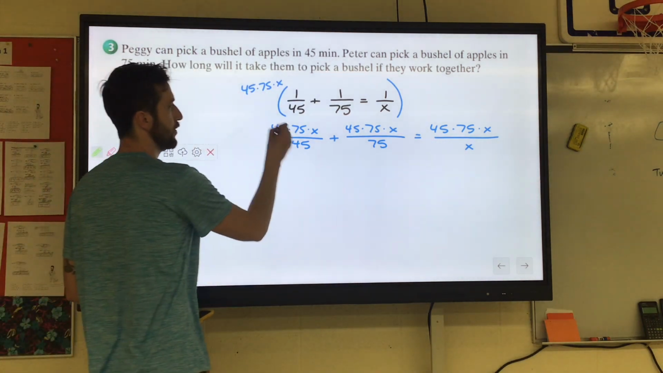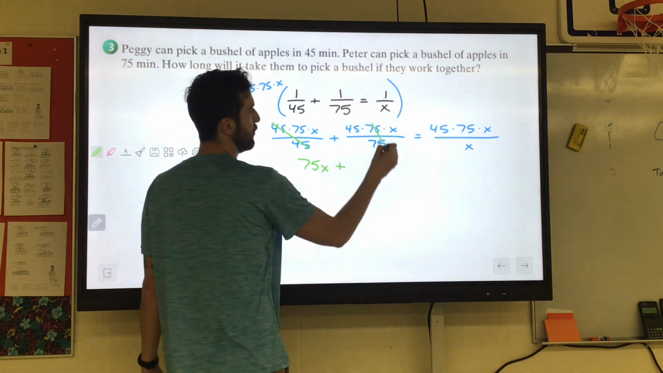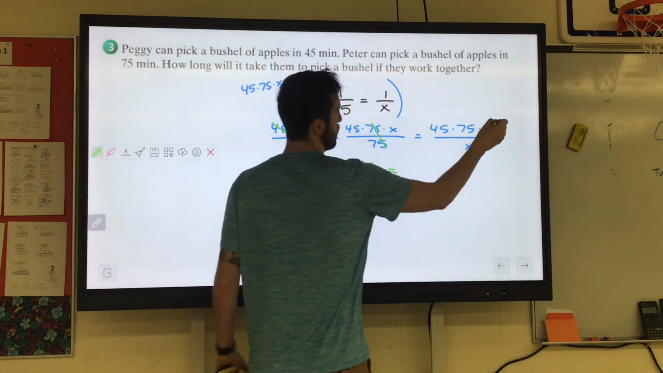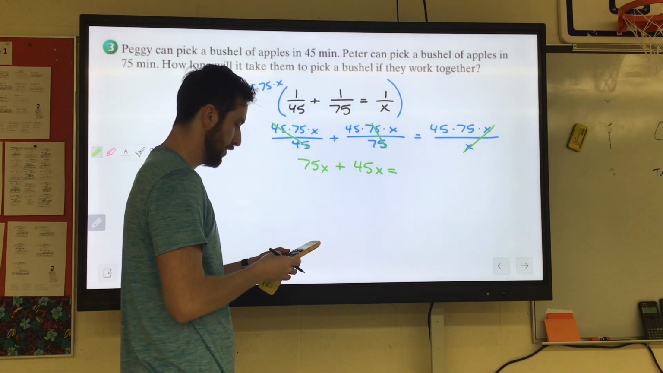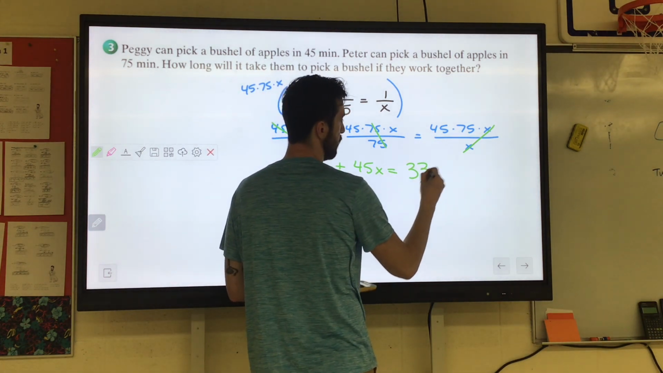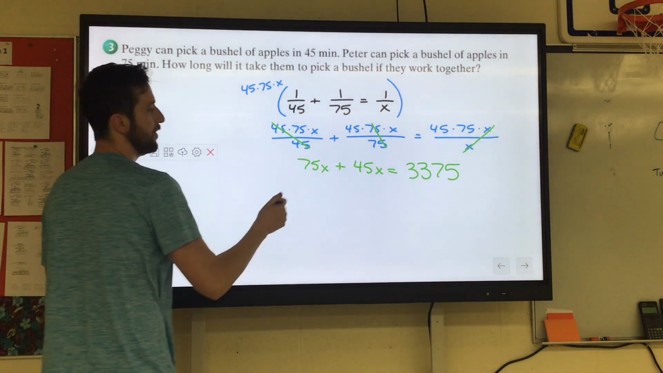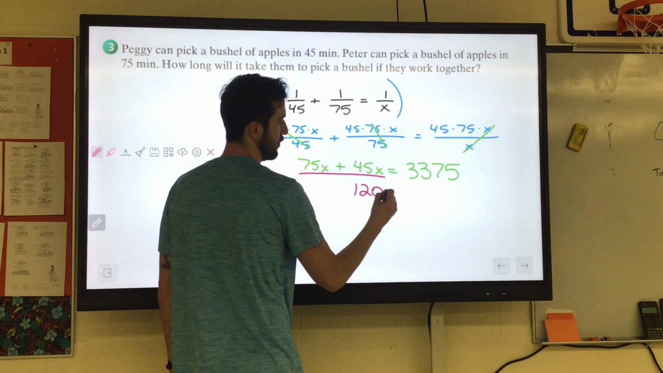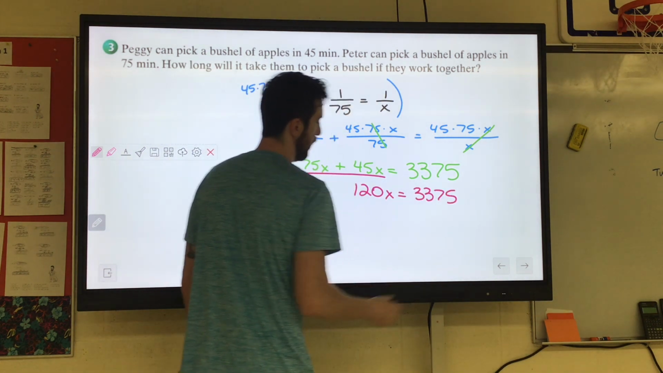Here the 45s cancel, we got 75x. Here the 75s cancel, we have 45x. Here the x's cancel, 45 times 75, I'm glad I grabbed the calculator, 3375. Cool. So if we add these x's together, that would give us 120x equals 3,375.